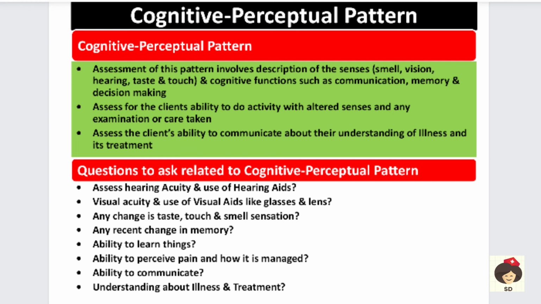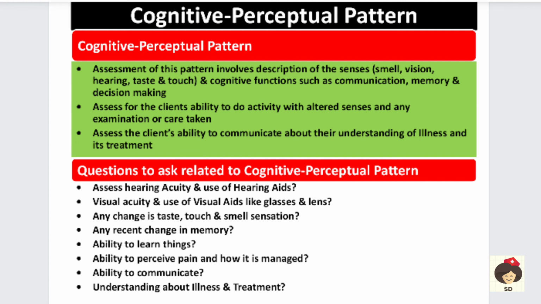And any change in taste, touch or smell sensation in the recent years you will be asking, and change in memory. For this you can ask the patient what he ate in the morning or afternoon, to identify if the patient has good memory or ability to learn things. Something you can teach the person and tell the patient to tell it again, then we will know whether the patient is able to learn, so that we can teach the health education for the patient.